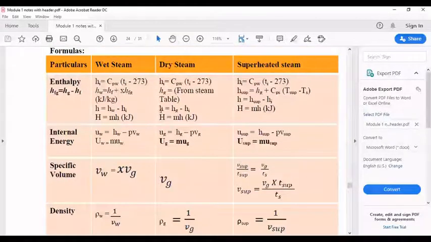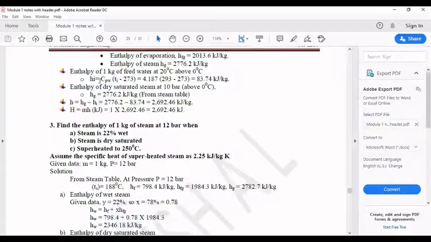The third step is small h is equal to Hg minus Hi. Hg I know, Hi I found here. That value I substitute here. Finally I got this, this is the h value. Okay, what is the final step?